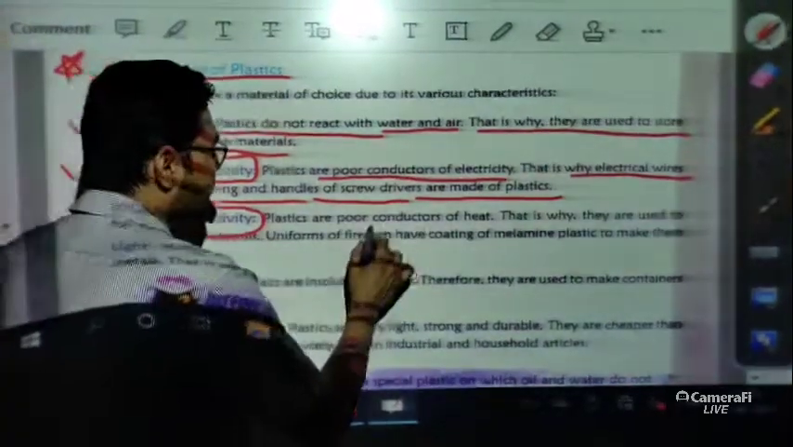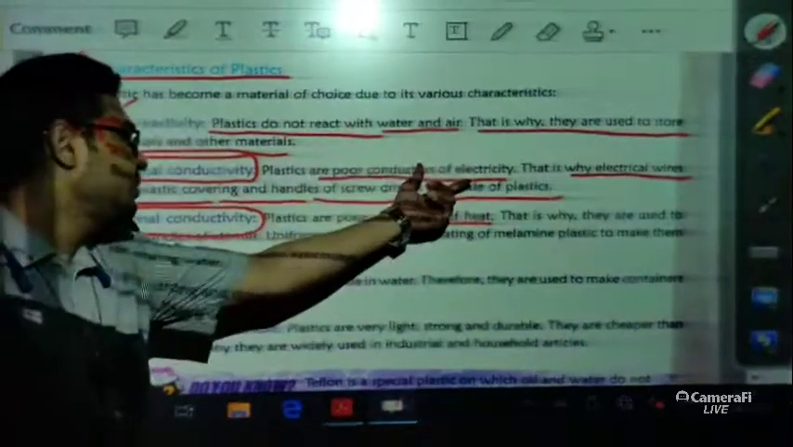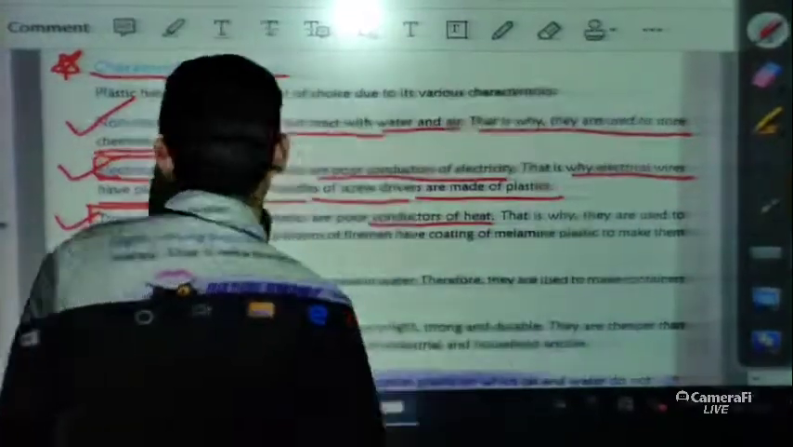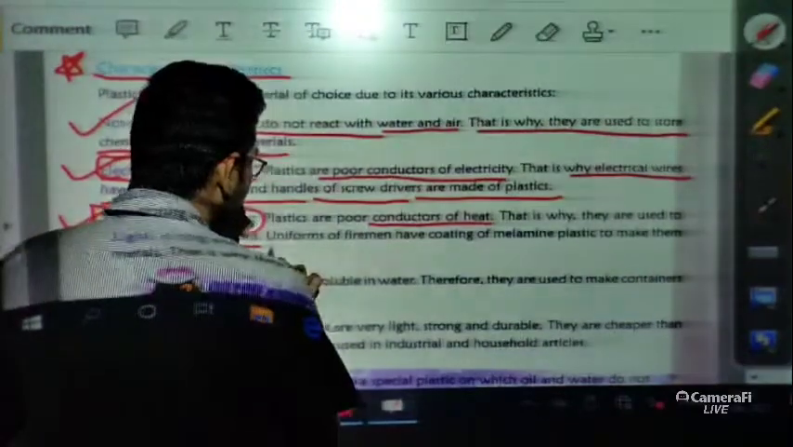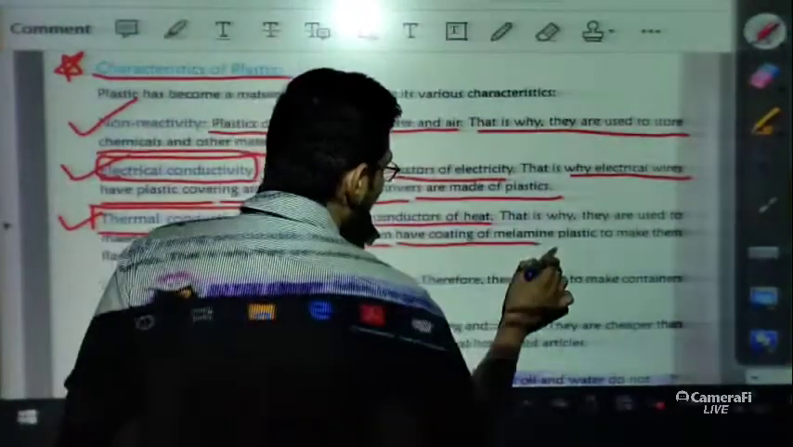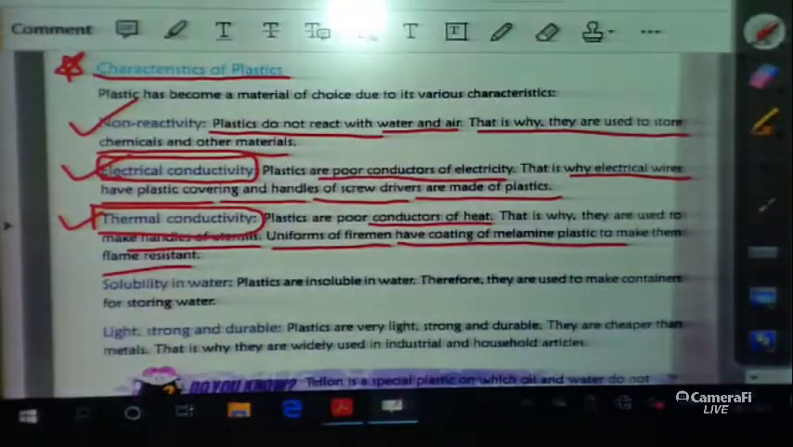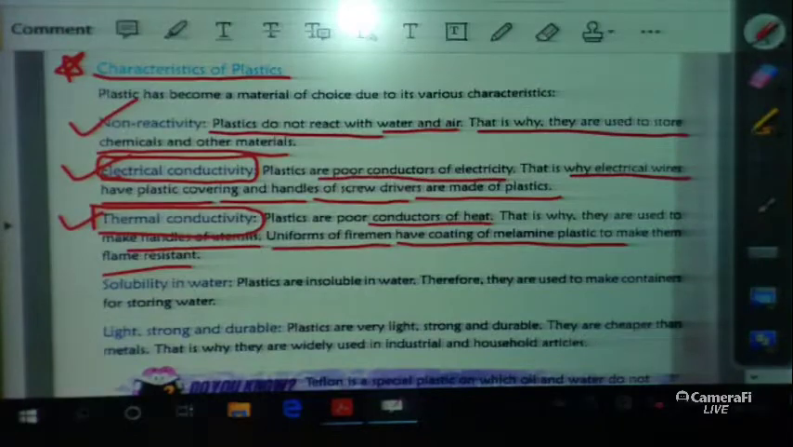Plastics are poor conductors of heat. In this case we have seen that plastics are poor conductors of electricity as well as poor conductors of heat. That is why they are used to make different utensils, uniforms of firemen, and have a coating of melamine plastic to keep them flame resistant. So as they are poor conductors of heat, we can use it for fireman suits.